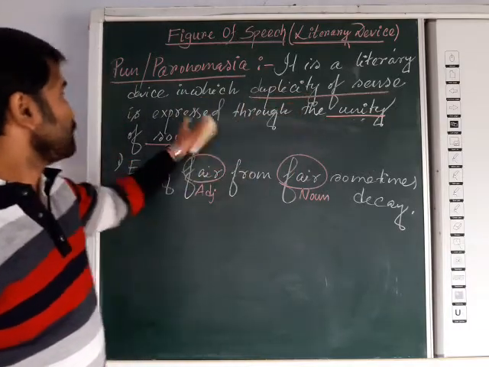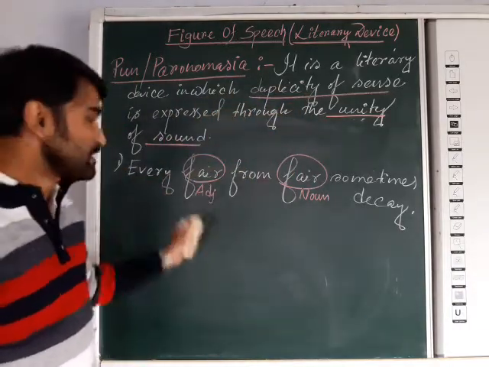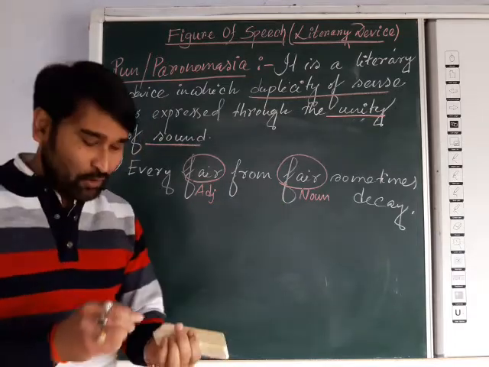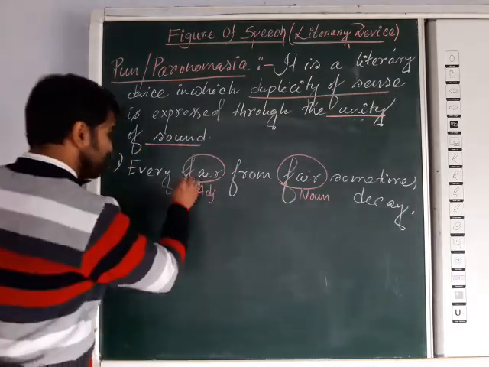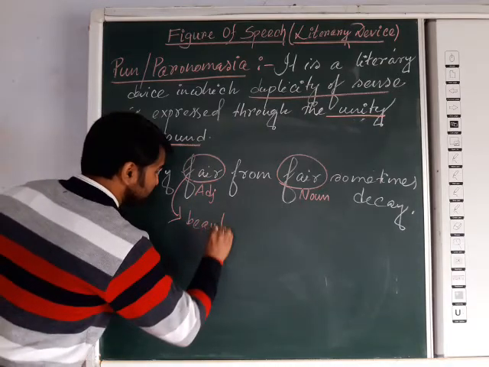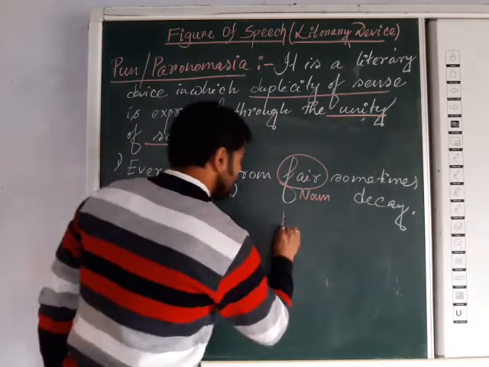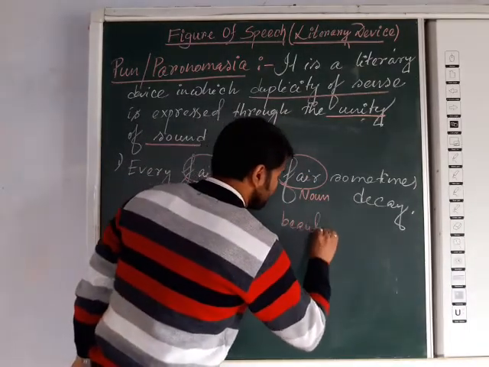So it is a figure of speech in which duplicity of sense is expressed through the unity of sound. That's what is called pun or paronomasia. So what is the meaning of it? Here, every fair, fair means beauty. Every beauty from that beautiful object.